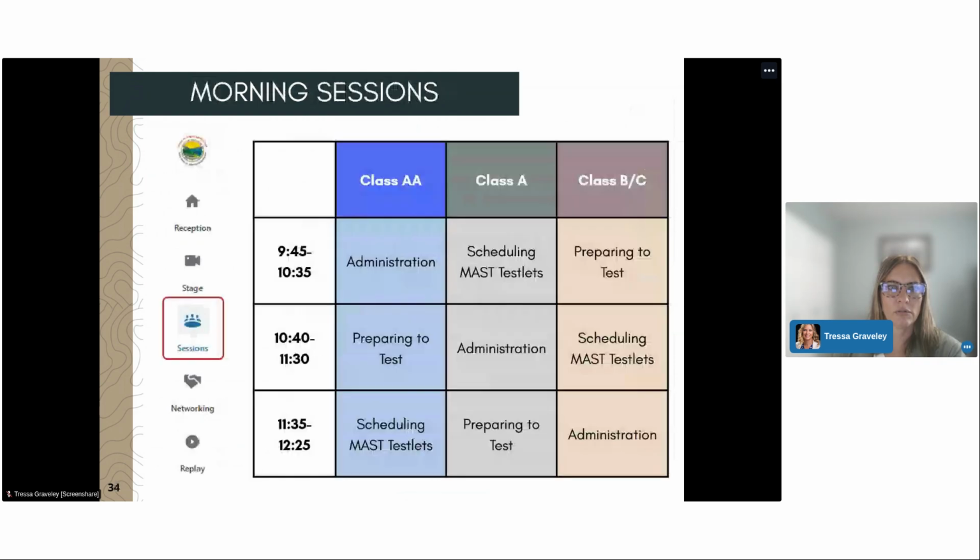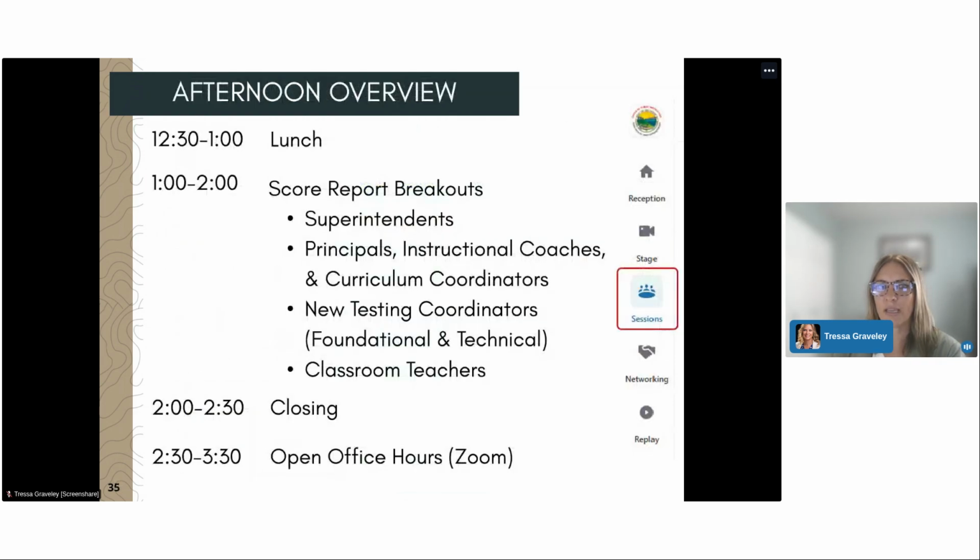So just this afternoon, we'll have lunch break. We will have score report breakouts from 1 to 2, a closing. And then just a reminder, we are doing open office hours this afternoon from 2:30 to 3:30. This will be in Zoom, and the link will be provided again at the end of today's session. So if you have questions right now, or as you get through today's sessions, feel free to join us from 2:30 to 3:30.